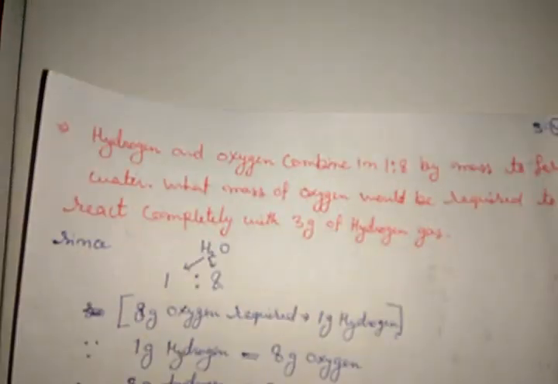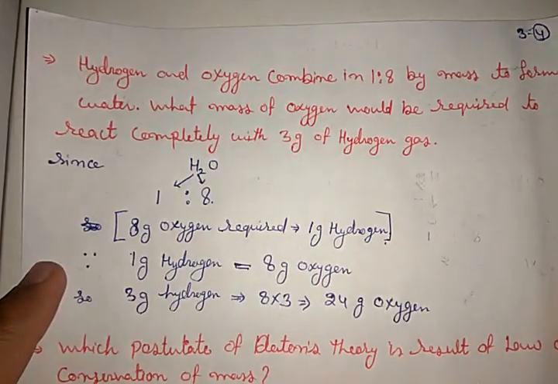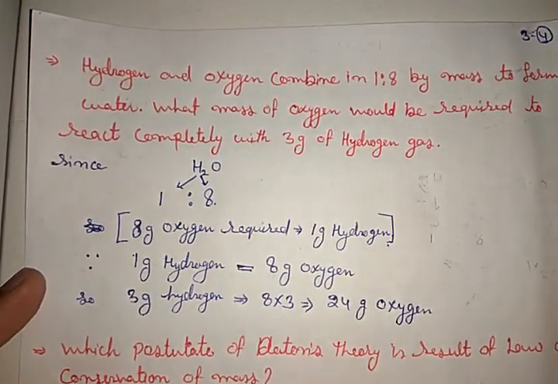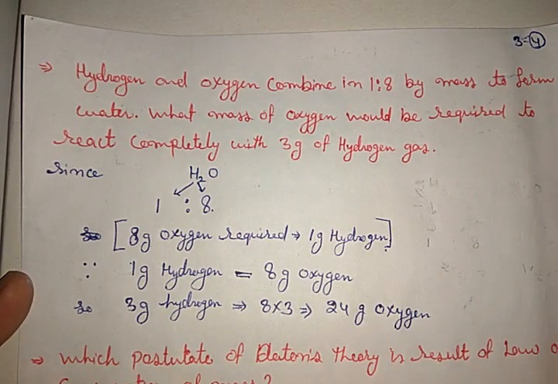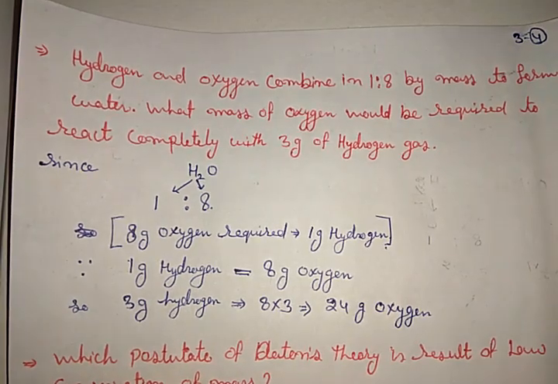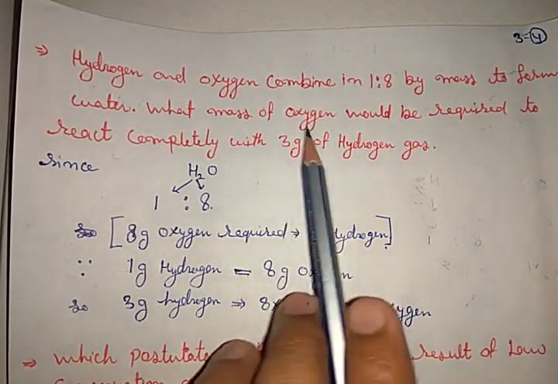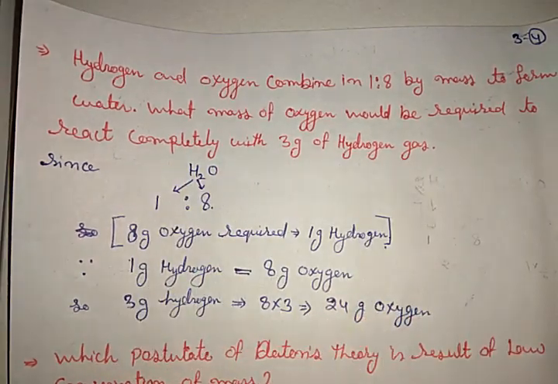Okay, now one more in-text question, about hydrogen and oxygen. Hydrogen and oxygen combine in 1:8 by mass to form water. Now the question is, what mass of oxygen would be required to react completely with 3 gram of hydrogen?